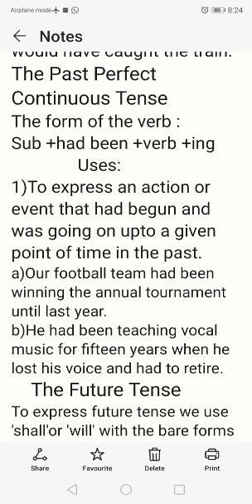For example, our football team had been winning the annual tournament until last year. That is, the action had begun in the past, and in the past only it was in progress. He had been teaching vocal music for 15 years when he lost his voice and had to retire. Okay, this is all about past tense: simple past, past continuous, past perfect continuous, and the different uses of all the different forms of past tense.